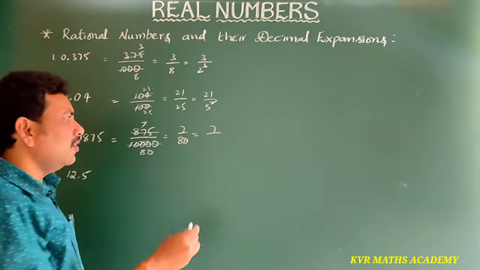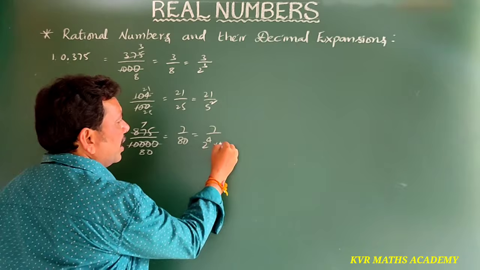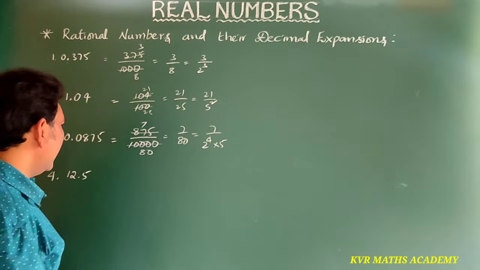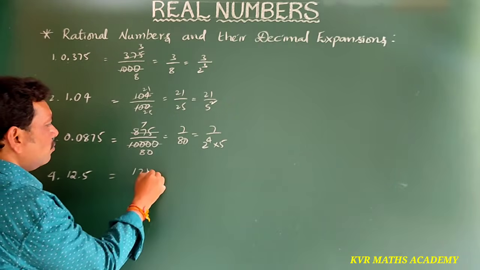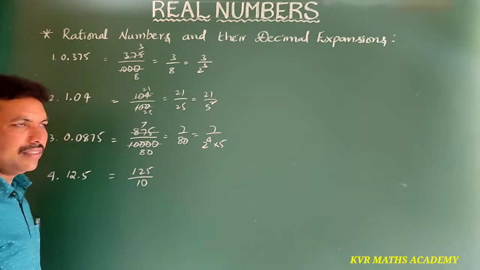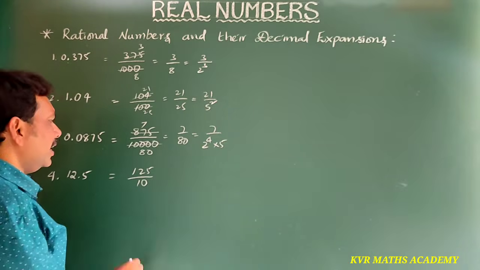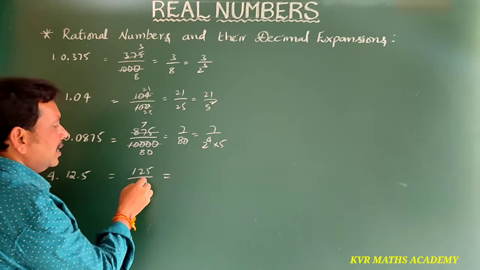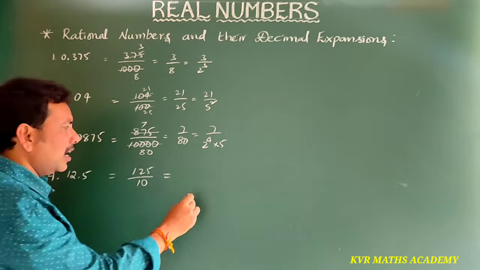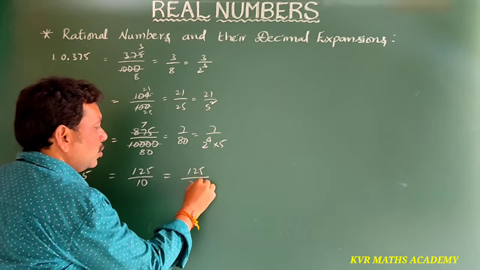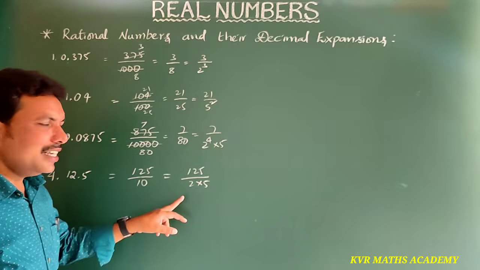16 means 2 power 4. 2 power 4 into 5. Right. Yeah, here 12.5, so 125 by 10. Simply, if you write it, the 5 table gets cancelled, otherwise it is 125 by 2 into 5. See here.